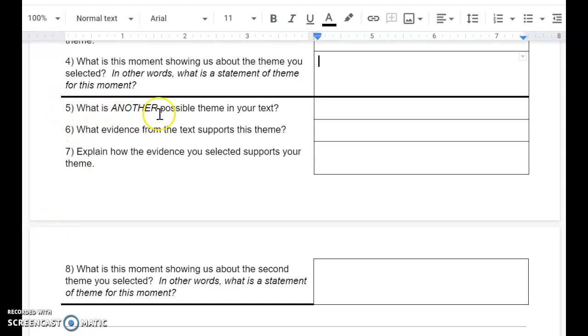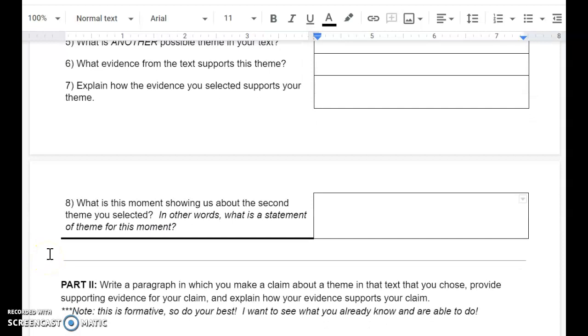Question 5. What is another possible theme in your text? Please type your answer here. Question 6. What evidence from the text supports this theme? Type your answer here. Question 7. Explain how the evidence you selected supports your theme. Please type your answer here. And question 8. What is this moment showing us about the second theme you selected? In other words, what is a statement of theme for this moment? That is the end of Part 1.